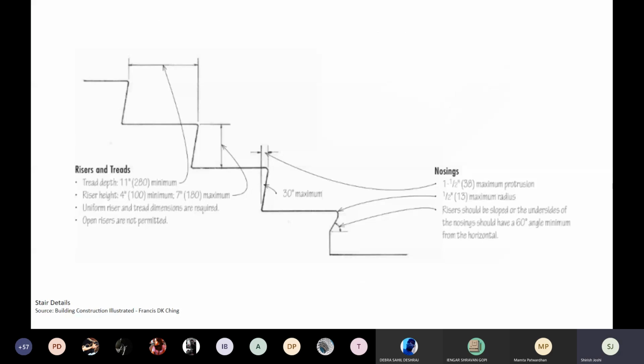Just to give you an outline, I think you must already know that this is called the riser and this is called the tread and this is called the nosing, which is the protrusion outside. You can do the nosing in different ways. You can fold it, you can protrude it. Only the stair element can come out also as a nosing.